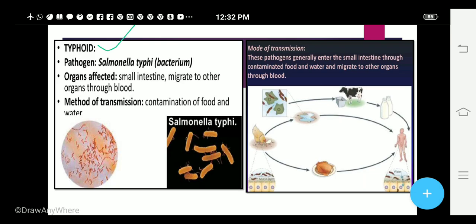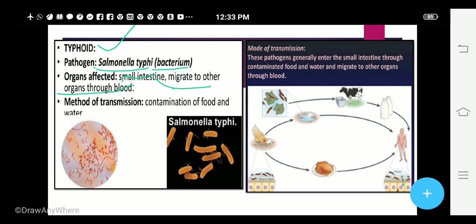Now, a very common disease which is found more often in the undeveloped or developing nations. Its pathogen is Salmonella typhi, which is a bacterium. So it is caused due to the presence of this bacterium. Now this bacterium, Salmonella typhi, will be affecting the small intestine. It has the capacity to migrate to other organs also through blood.